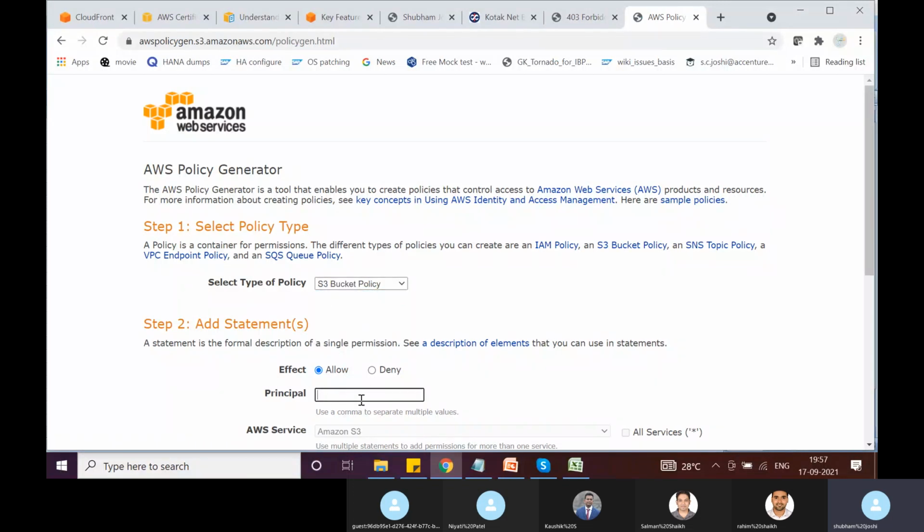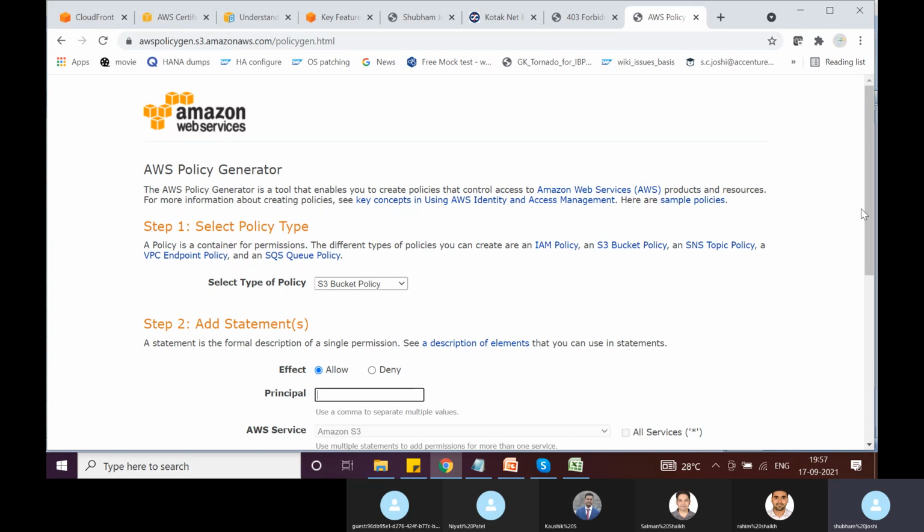so here you see principal, right? So when we wanted to create an S3 bucket policy which allows public access, we entered principal as star. OK. But in our case, since we want to serve the content via CloudFront and we do not want our objects to be public, then what we can do is generate an origin access identity for our CloudFront distribution, and that origin access identity can be used as a principal here. And we can say that only the origin access identity can perform get object on this bucket.